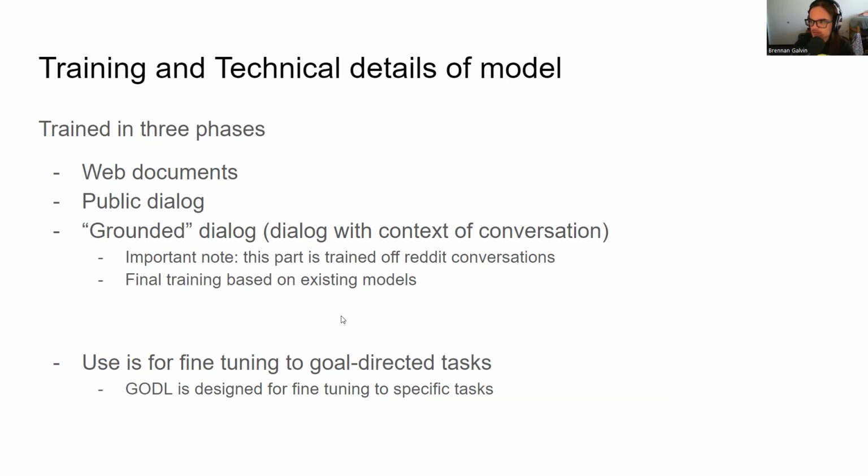Its final, last third phase is based on some existing models that have it. Its use is for fine-tuning to specific tasks. So we have some large model that we use to do the basic pre-training. That's why it's called pre-trained. And then a user will take it and a much smaller deployed model and do specific training for that with a much smaller data set.